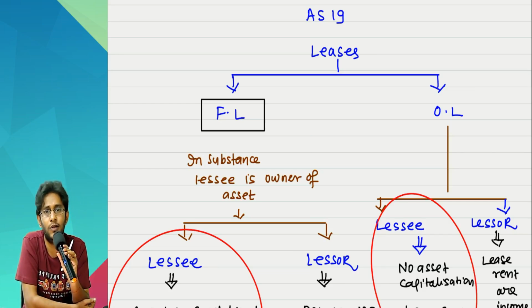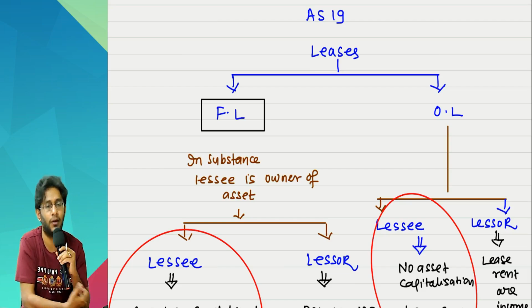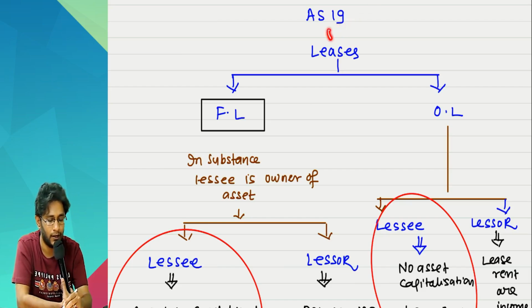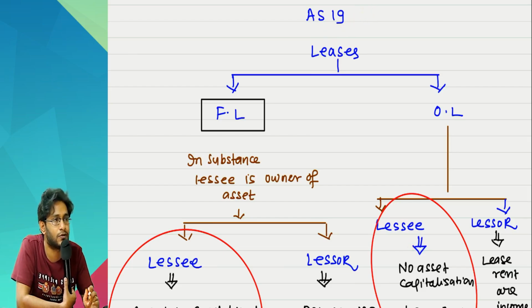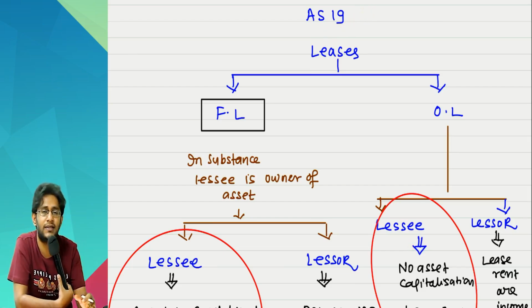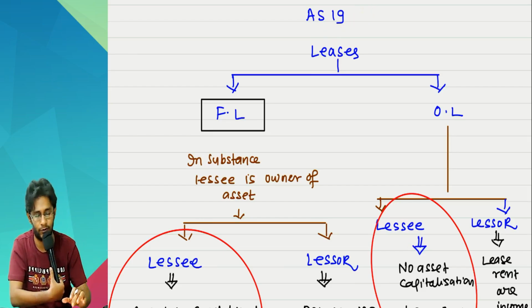But when something is in your control and it is capable of giving you future economic benefits, it basically satisfies the definition of asset. It must appear in your balance sheet, but it does not appear if you apply old AS 19 principles. So this is a rectification of lease accounting from AS 19 to Ind AS 116.